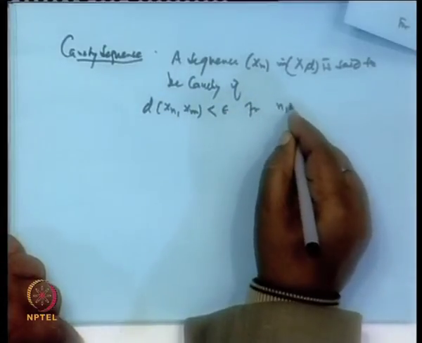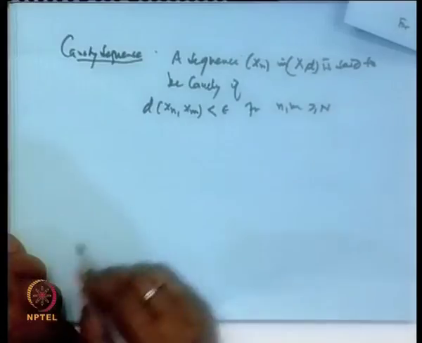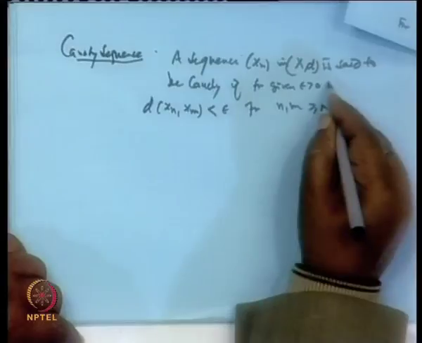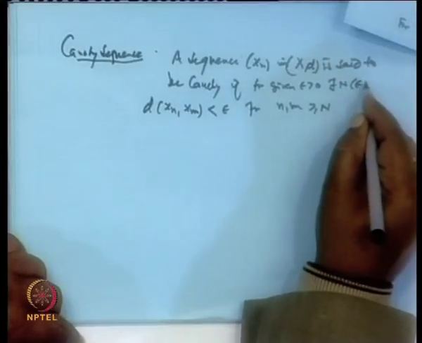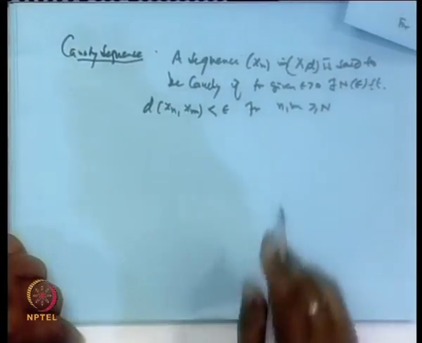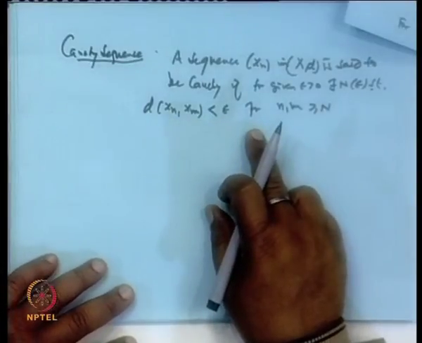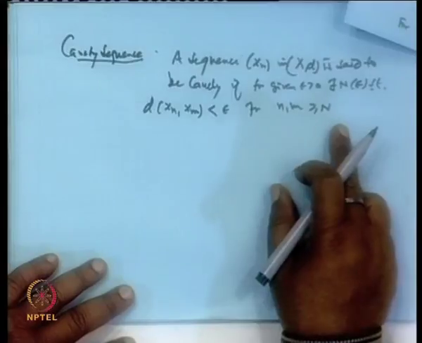That is, for a given epsilon greater than 0, there exists an N which depends on epsilon such that the distance between x_n and x_m is less than epsilon for all n, m greater than N.